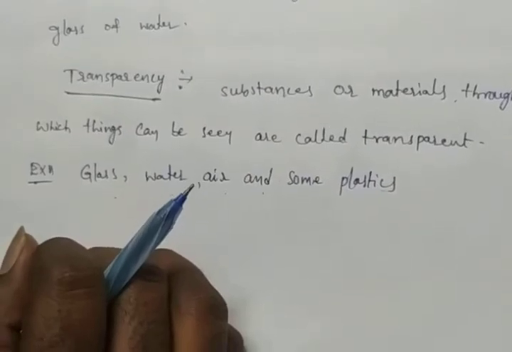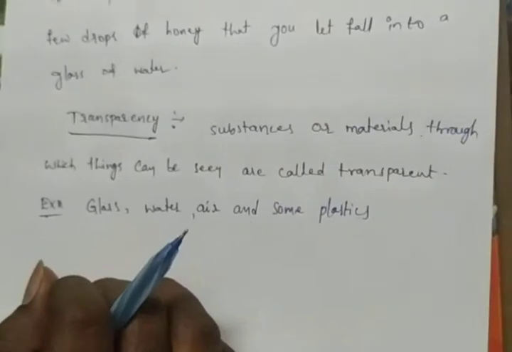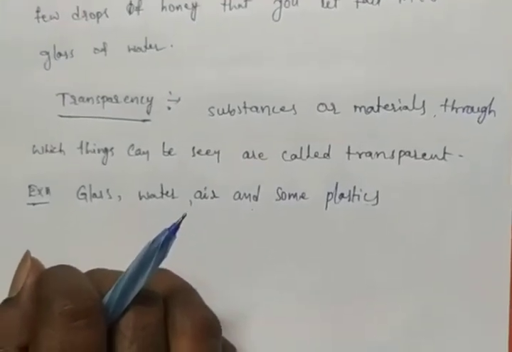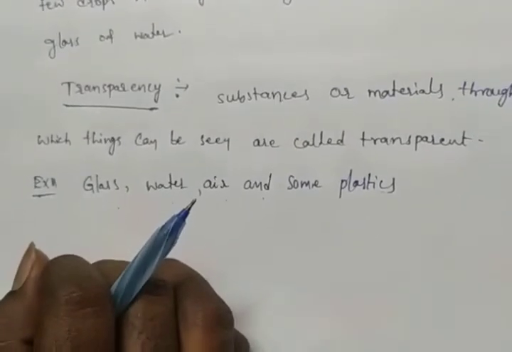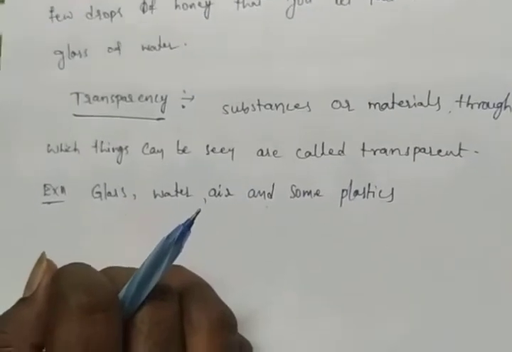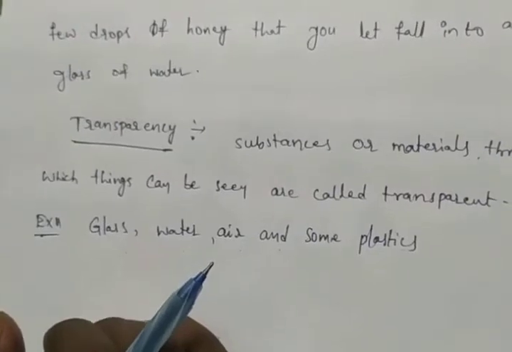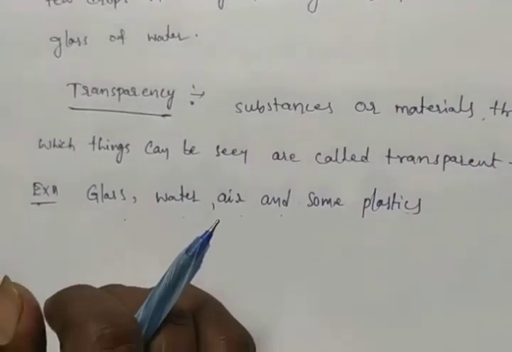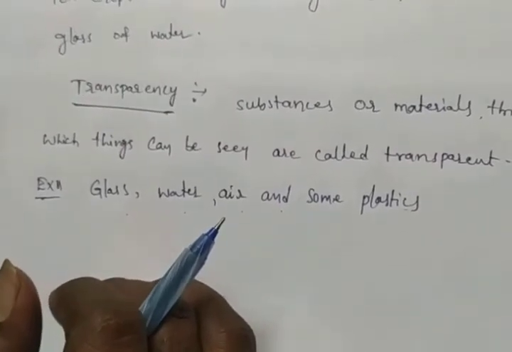Generally shopkeepers keep biscuits, sweets, chocolates, and any eatables in a transparent container of glass or plastic. Why? Because through those containers we can see the chocolates and biscuits. That's why they are kept in transparent glass or plastic. Did you observe this in shops? If you go to a shop, you can observe it.